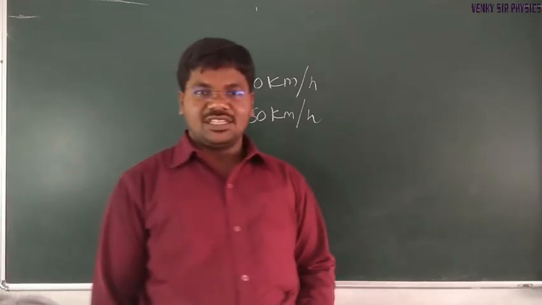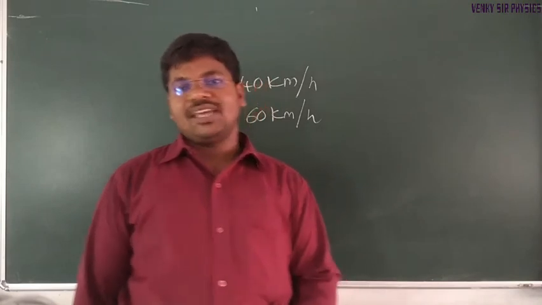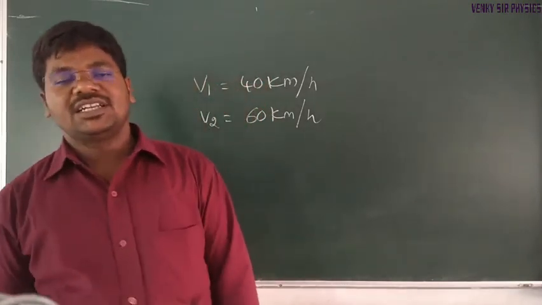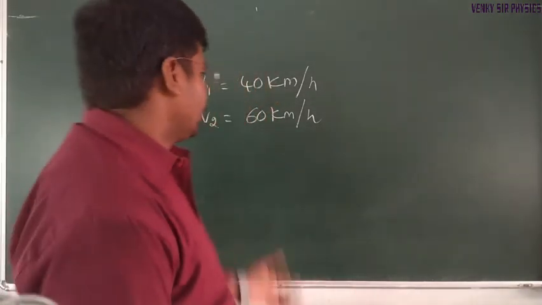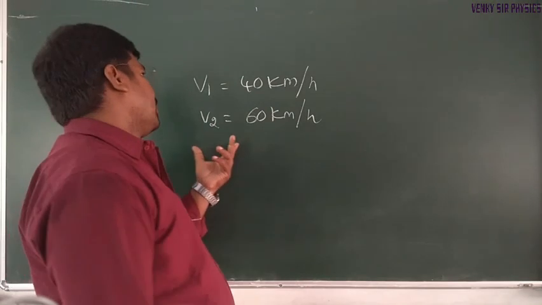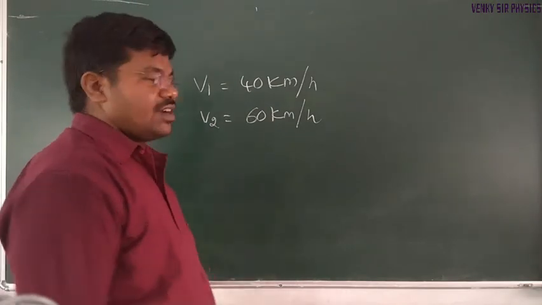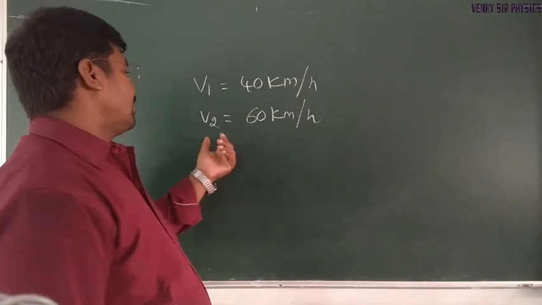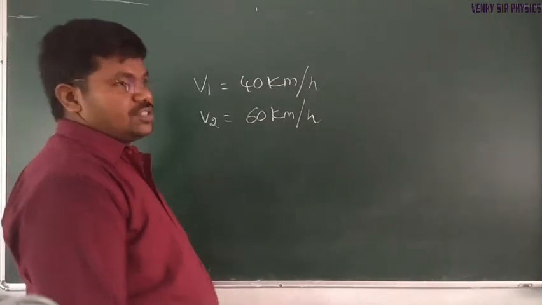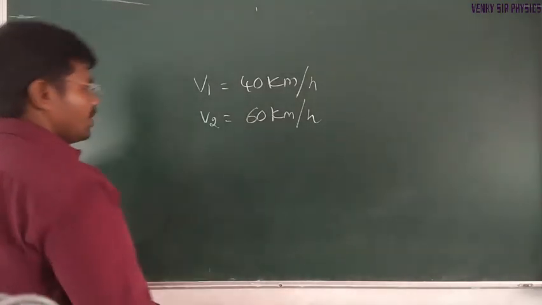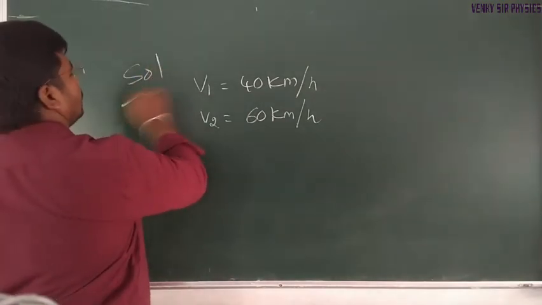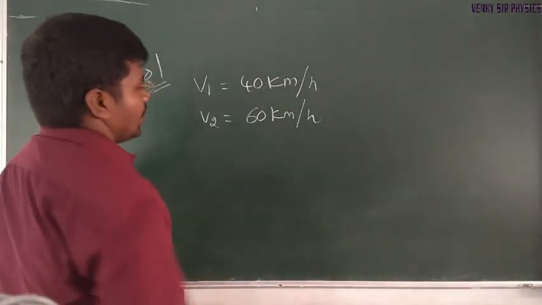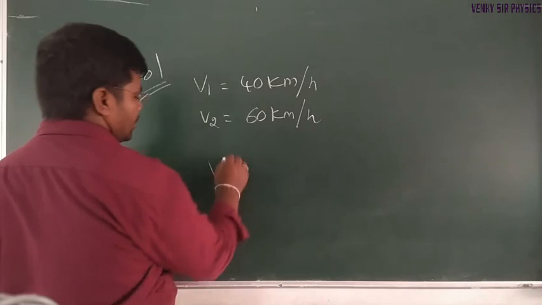The formula is the same both for speed and velocity. Half of the distance is covered with v1 velocity, and the remaining half with v2 speed or velocity. How can we find the average speed or average velocity?